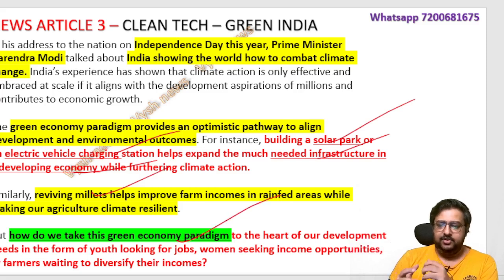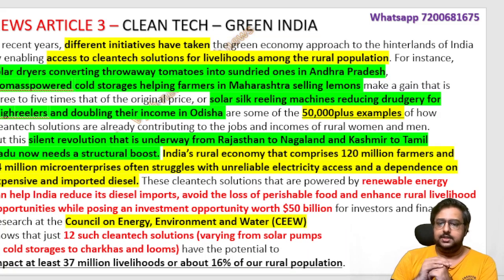Meaning, in the heart of development, where people also get jobs, women also get opportunity, farmers also get their income, how are we going to do things? Certain things are being discussed. Again, 2-3 concerns they will list here. So different initiatives have been taken: access to clean tech solutions for rural people especially, like solar dryers converting throwaway tomatoes into sun-dried ones in Andhra Pradesh.